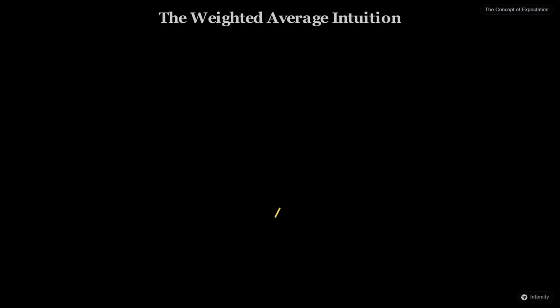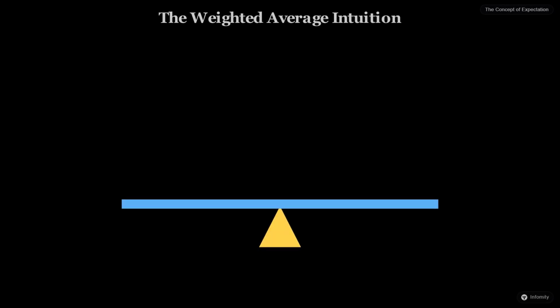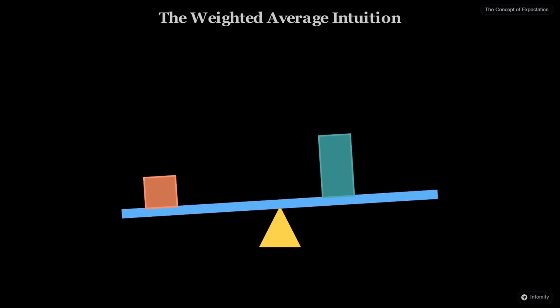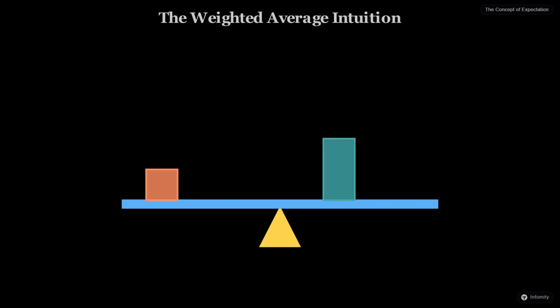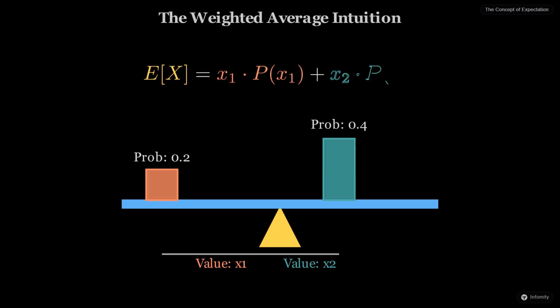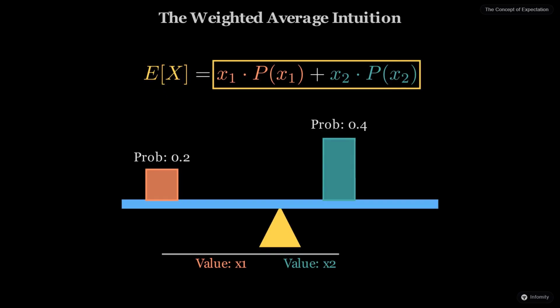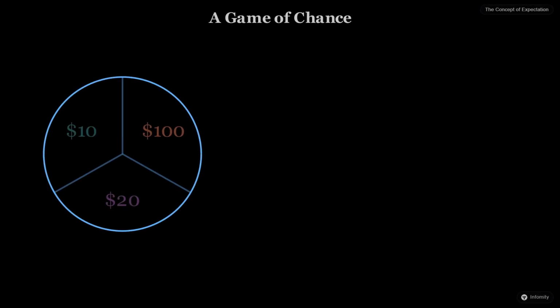Think of the expected value like a physical seesaw. If we place different weights at different distances, the point where the seesaw perfectly balances is our expectation. In statistics, the weights are the probabilities of different outcomes, and the positions are the values of those outcomes. It is not just the average of the numbers, but a weighted average, where more likely events pull the balance point closer to them. Let us imagine a game where you can win $10, $20, or nothing at all.